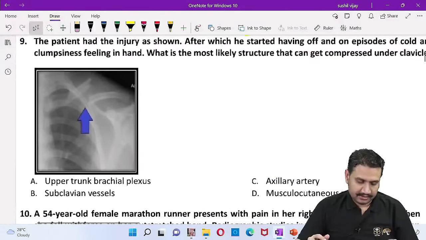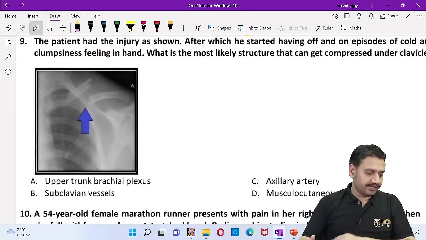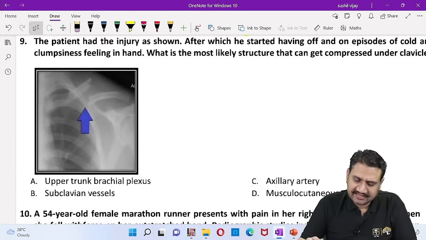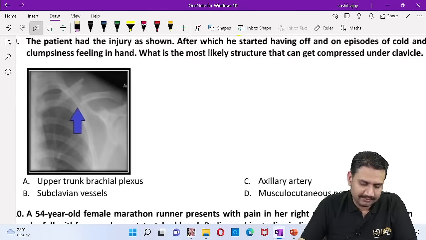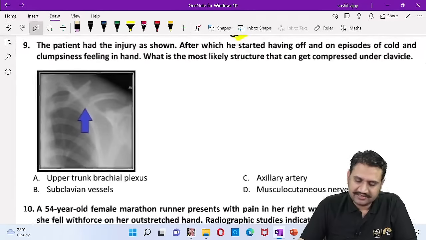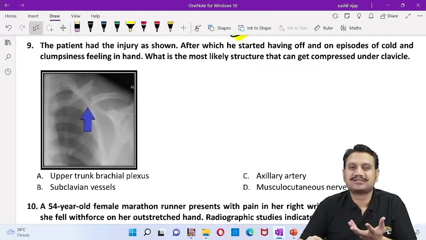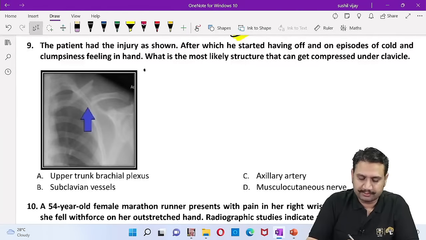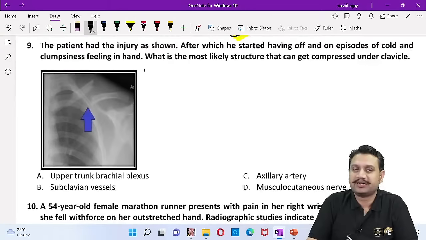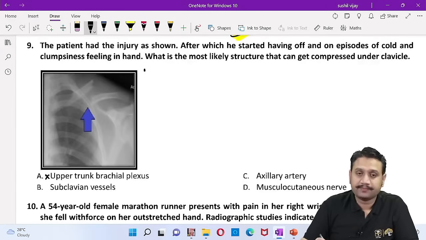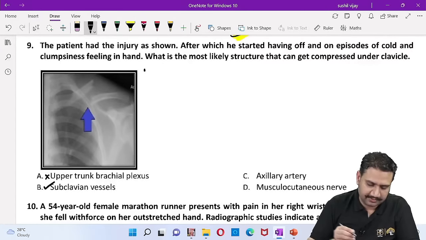Okay. Right, so the patient had the injury as shown here, after which he started having off and on episodes of cold and clumsiness feeling in the hand. What is the most likely structure that can compress under the clavicle? We have already talked about it. The clavicular area, the thoracic outlet syndrome usually causes compression of what? Either the lower trunk of the brachial plexus, so it cannot be the upper trunk here, or it can cause a compression of the subclavian vessels.